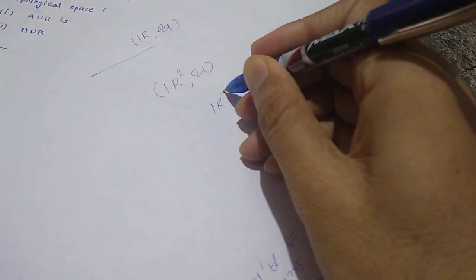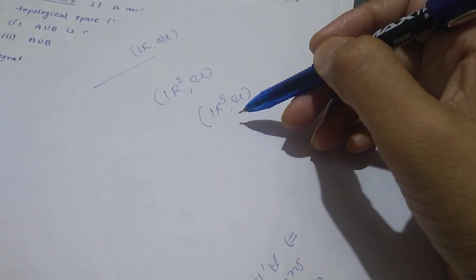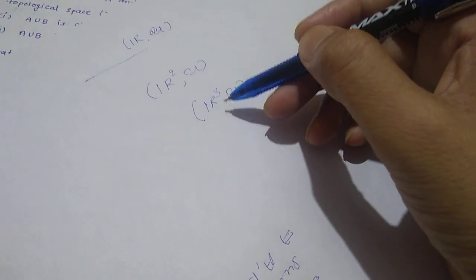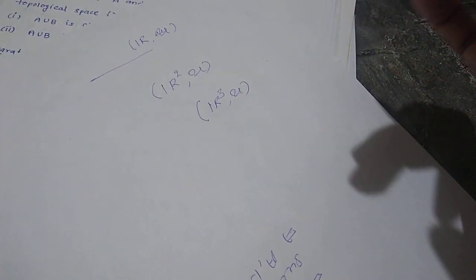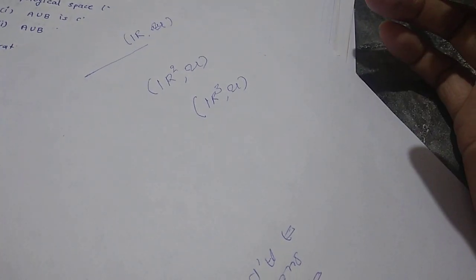And next, R cube with respect to the usual topology is a connected topological space because there are no separated subsets of R cube whose union is R cube.